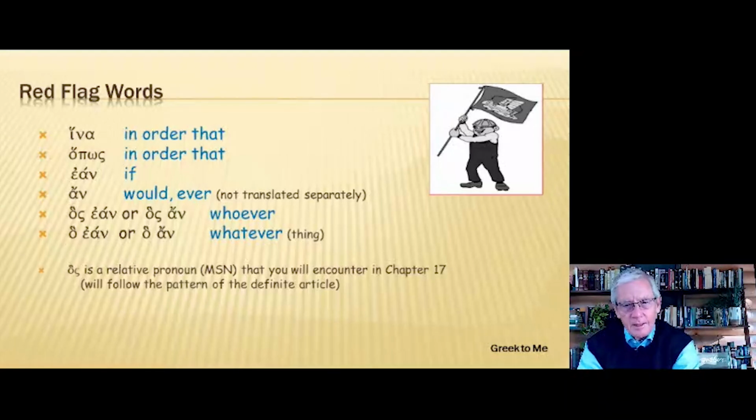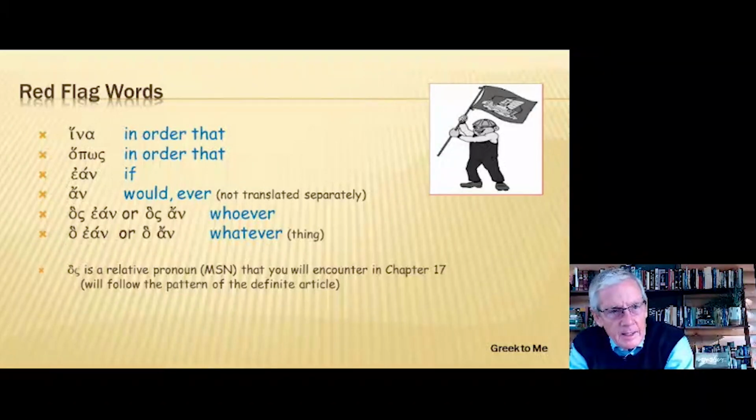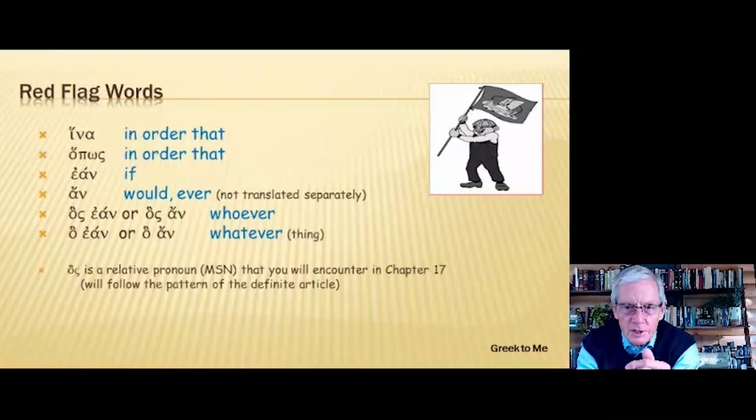So let's pronounce these together. Hina, that means in order that. Hopos also means in order that, and there's no distinction between the two. Ean means if, and this is a combination of the if that you've already had with an. So ean, if. It says the subjunctive is coming down the road.